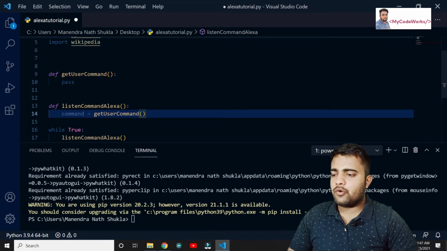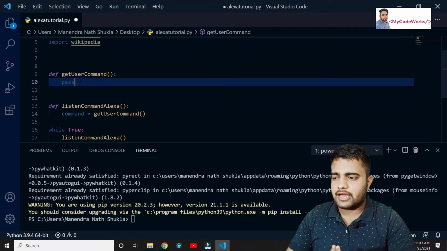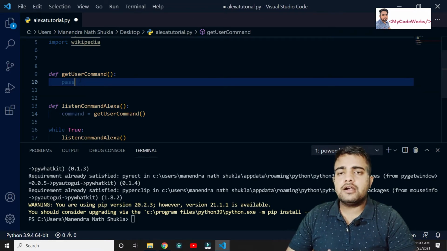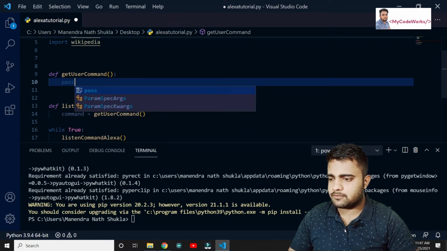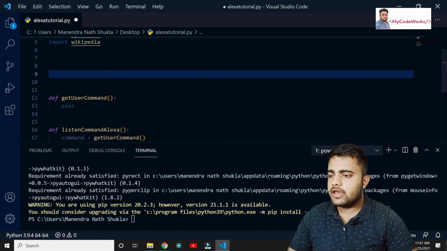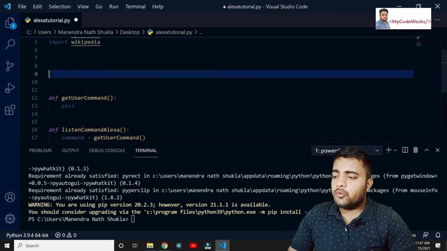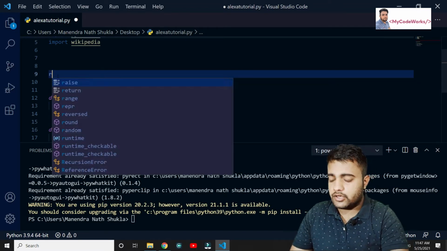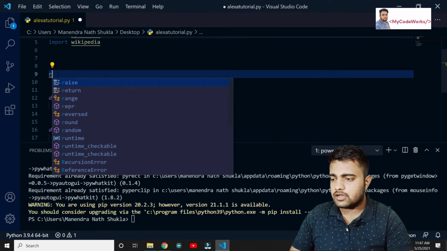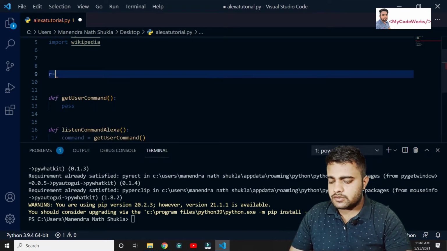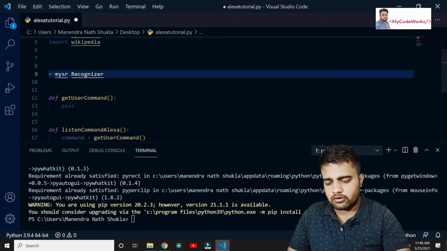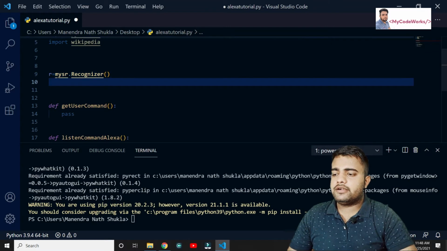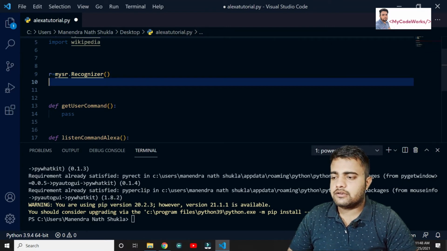Leave this part. Now we are going to get the input as voice and return it as a command string. For now we are just putting a pass. Let me initialize those things. As I said, we are going to create an object for the recognizer. So recognizer is equal to mysr.Recognizer. We have created an object called recognizer, and now using it we can listen to the voice.